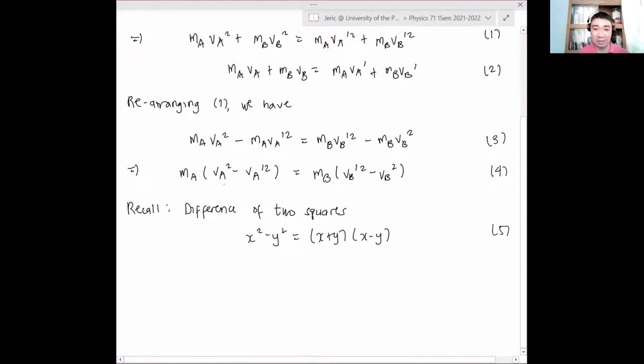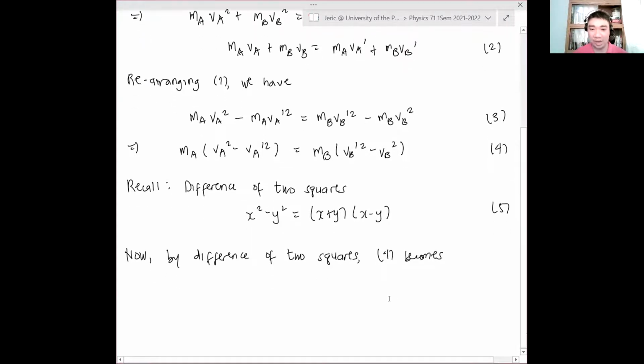So equation 4 becomes MA quantity VA plus VA prime quantity VA minus VA prime equals MB quantity VB prime minus VB multiplied by VB prime plus VB. This is equation 6.